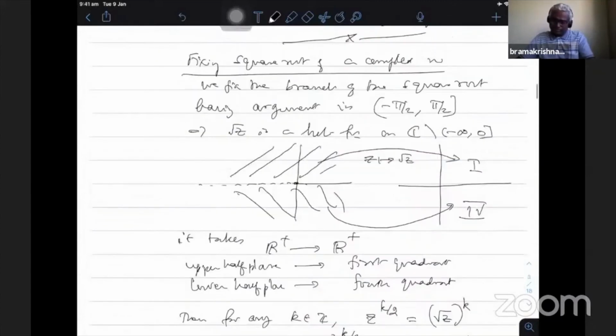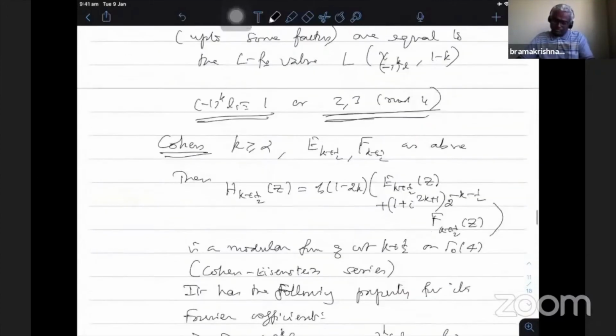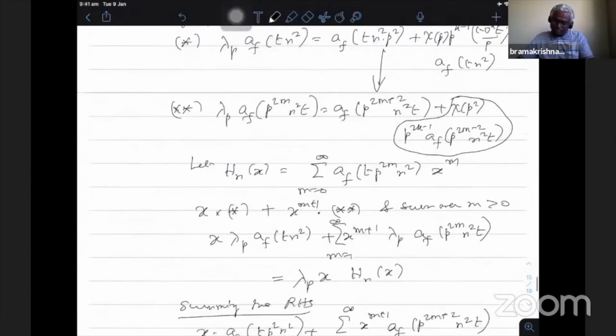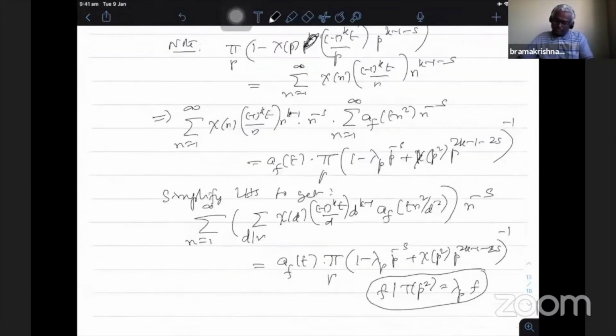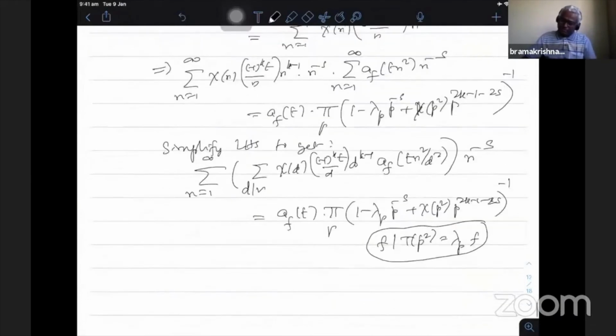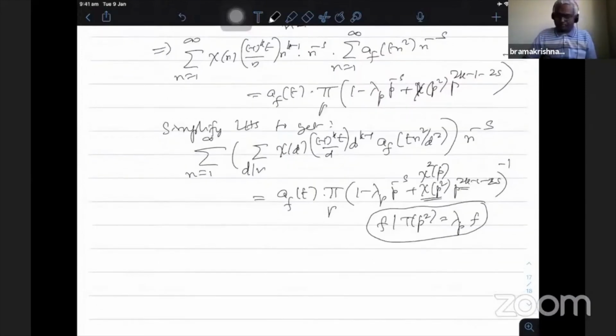Now coming to this part. So 1 minus lambda p to the power minus s, chi of p squared. That is chi of p there, so this is nothing but chi square of p. Therefore, the character is chi square. So the right hand side becomes an Euler product, provided this lambda p comes from a modular form of some level with character chi square and weight 2k. Here k becomes 2k. So what Shimura did is that he used Weil's converse theorem.